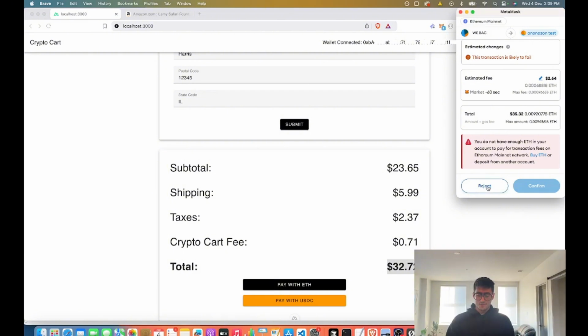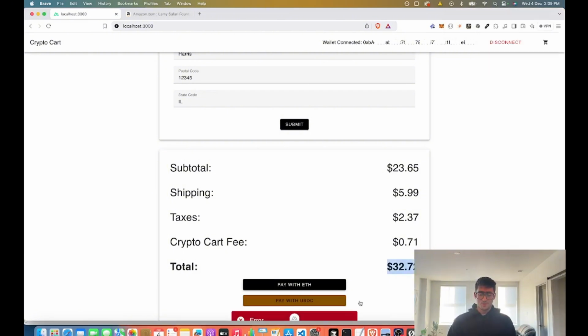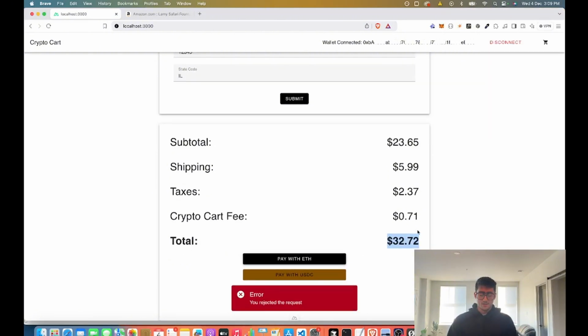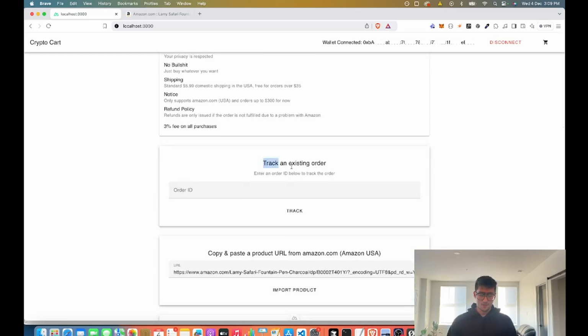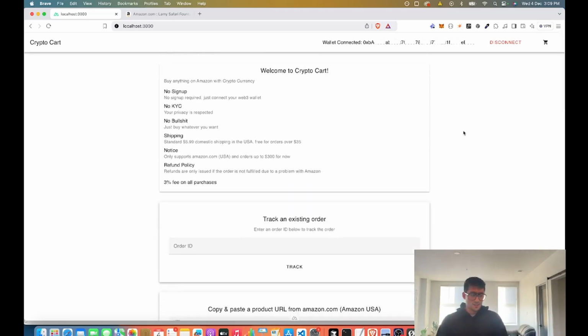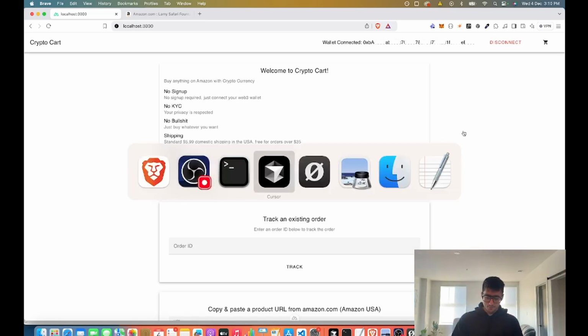It's kind of interesting because after you confirm, it's going to give you a confirmation message with an order ID, and then you can paste that order ID in here to actually track the order. So that's basically it. This whole thing took me about 2.5 weeks to build. And I definitely used the help of artificial intelligence to build this, like ChatGPT, code generation. I use Cursor as my IDE.